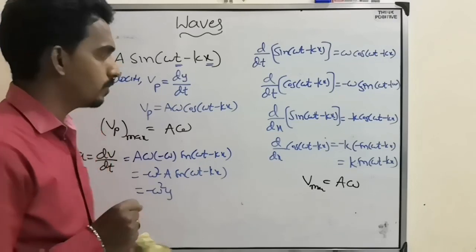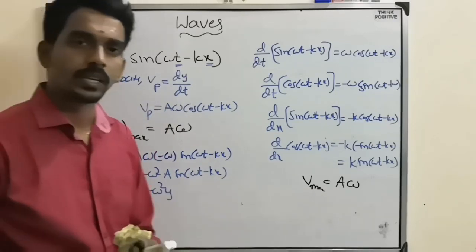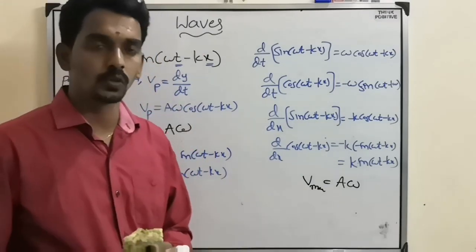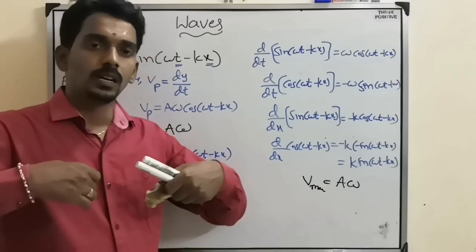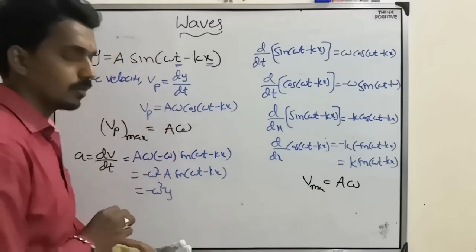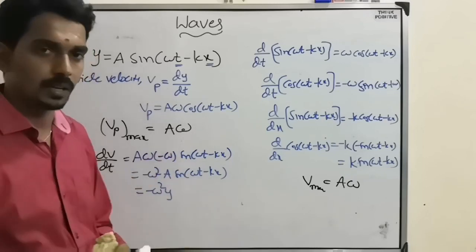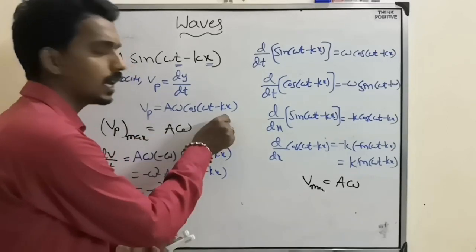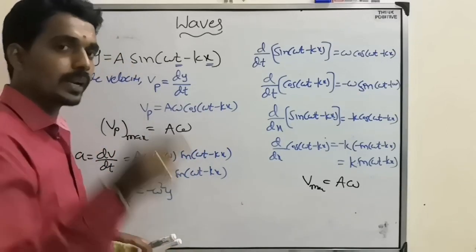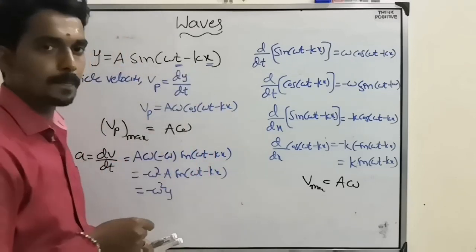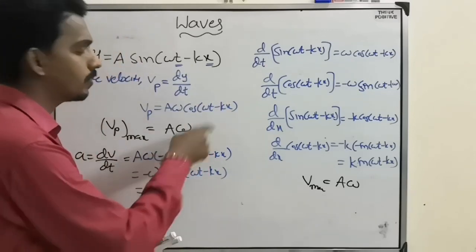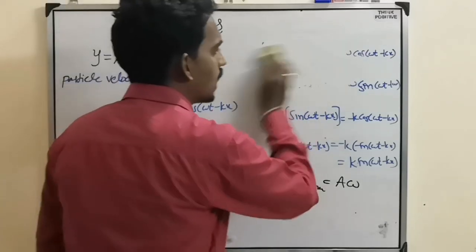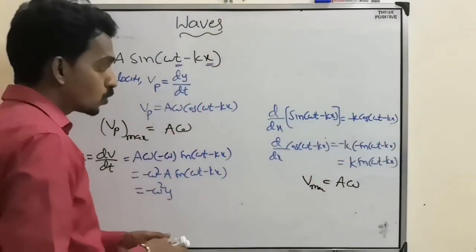But 99.9% they'll ask questions based on this particle velocity only. Most of the times they'll ask just the particle velocity, usually. But for the safe side, we also derive this equation, which you just remember like a formula. Give more attention to particle velocity. What is the particle velocity at any instant for any particle at position x, and what is its maximum possible velocity? These two things.